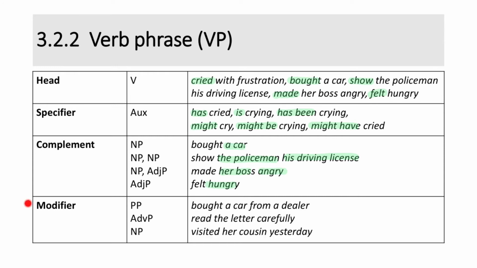Next, modifier. Phrases that can serve as modifier of a verb include a preposition phrase, an adverb phrase, and a noun phrase. For example, in the verb phrase bought a car from a dealer, from a dealer is the modifier. In the verb phrase read the letter carefully, carefully is the modifier. And in the verb phrase visited her cousin yesterday, yesterday is the modifier.